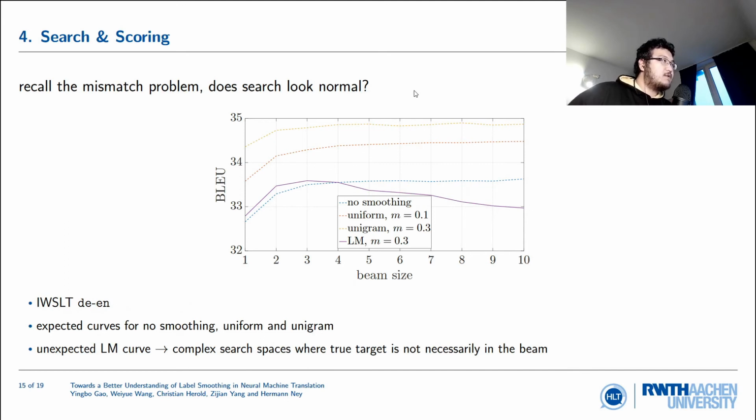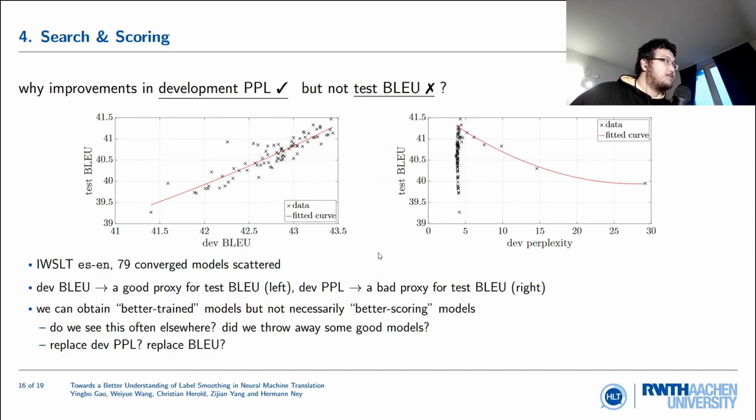All right, so we mentioned a mismatch problem. The first thing we checked was search. Does search look normal? If we plot the BLEU score versus the beam size for uniform, unigram, and no smoothing, these 3 curves all look normal. It increases, then plateaus as the beam size gets larger and larger. However, for the purple curve, the model smoothed with LM helper, this is not what we expect. Our intuition or explanation is that a model smoothed with LM helper probably generates a complex search space where the true target is probably not even in the beam when the beam size gets too large.